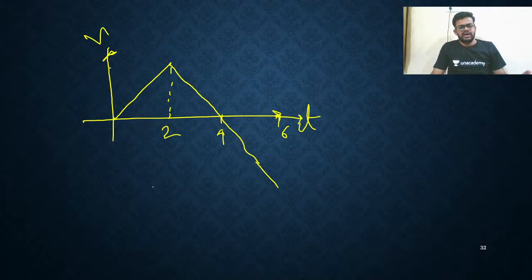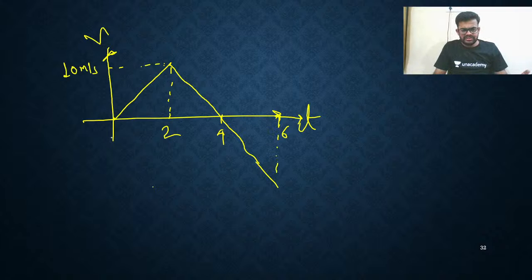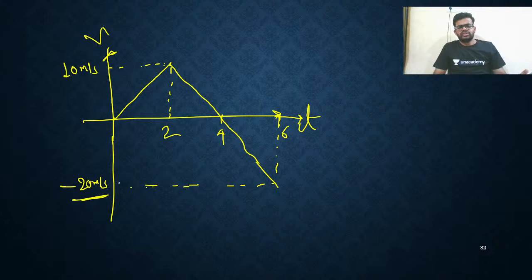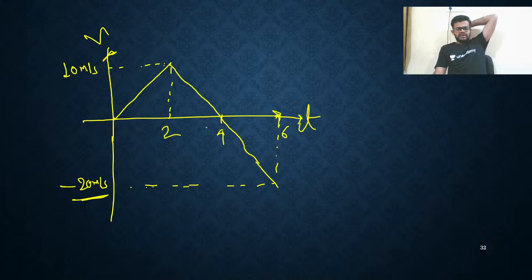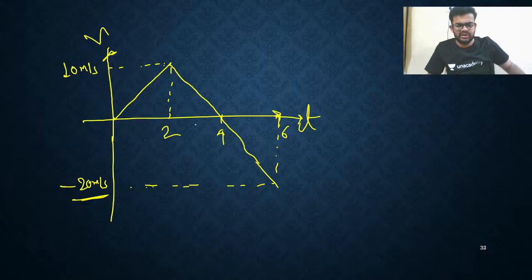Here you will write velocity v equal to 10 meter per second. And at t equal to 6 second, velocity is minus 20 meter per second. So this is the curve in front of you.